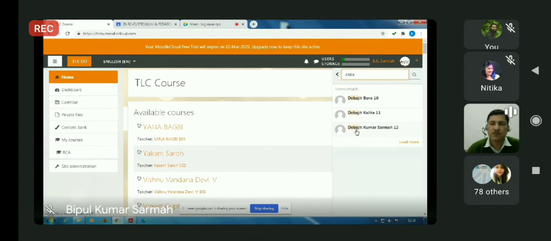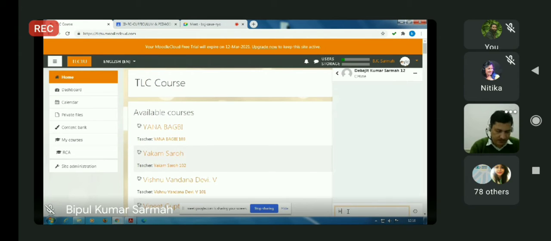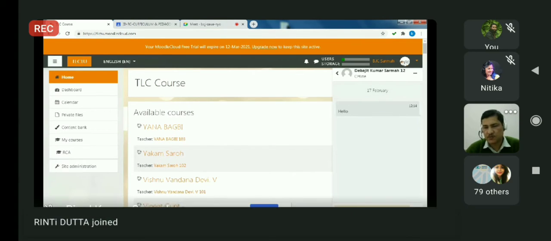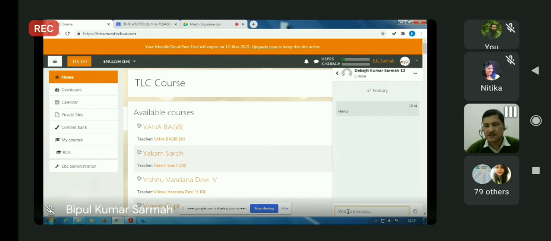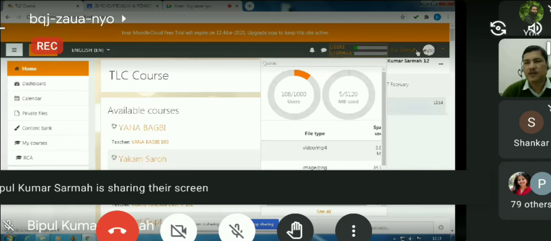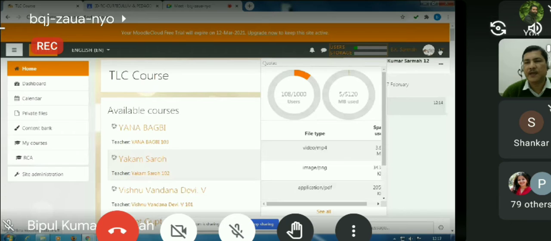If I type in the message box and press enter, I send a message to Debojit Kumar Sharma. In this way, you can use this messaging drawer to message each other.